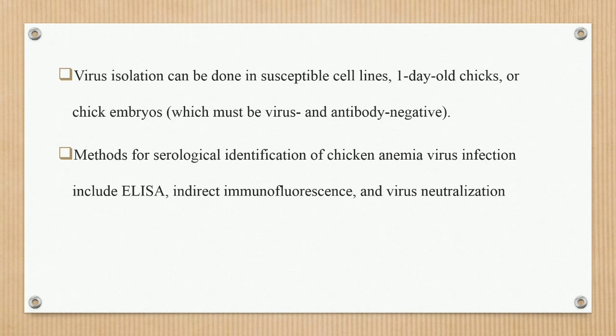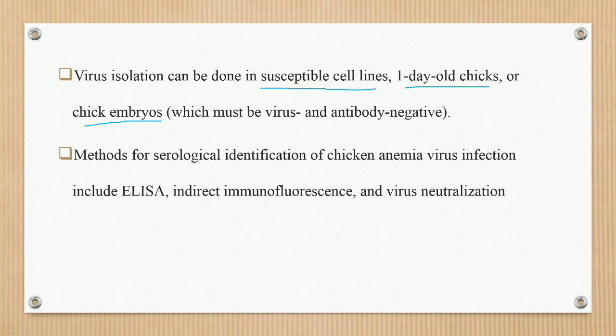Next technique or method we can use for the diagnosis of the chicken anemia virus is virus isolation, which can be done in susceptible cell lines. First, 1 day old chicks or chick embryos, which must be virus and antibody negative. So the next diagnostic method is virus isolation, done in the susceptible cell line, that is the 1 day old chicks or chick embryo.